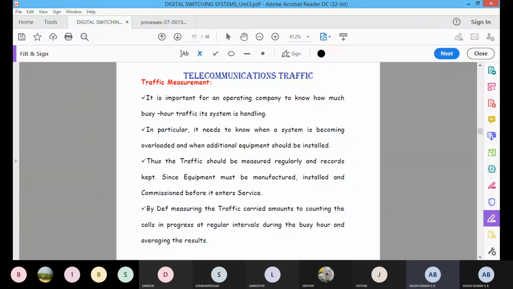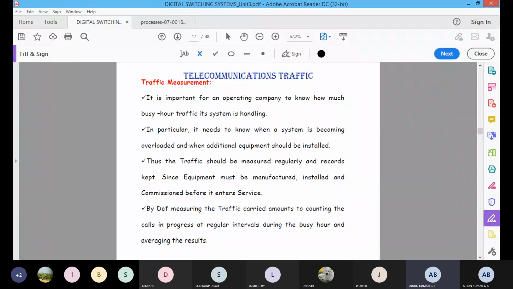If the system is not able to handle it, meaning more calls and more traffic, then the conclusion of this slide is that we can extend some of the systems. Expansion should be there, because the present system finds it very difficult to handle the traffic. The next stage is to add more components to the particular central office or local exchanges to reduce the traffic in those local exchanges.